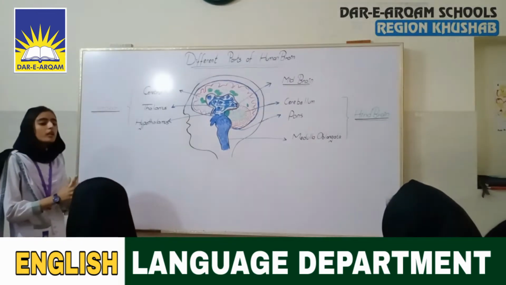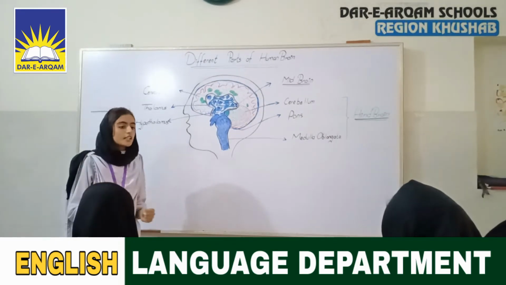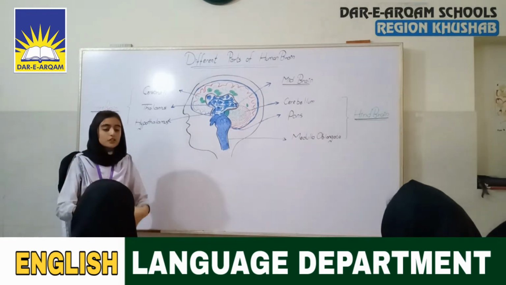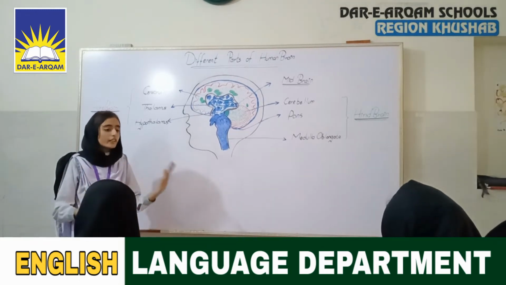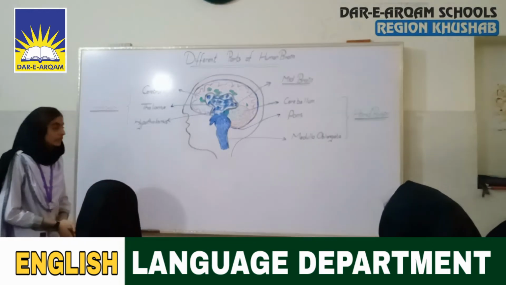Cerebrum. The cerebrum is the largest part of the brain. Therefore, lots of functions are controlled by the cerebrum. For example, thinking, perception, decision making, seeing or hearing.